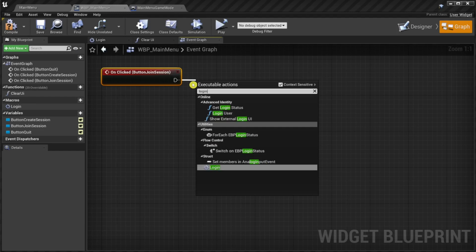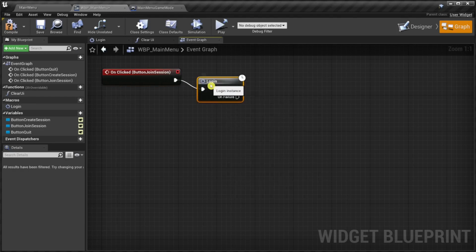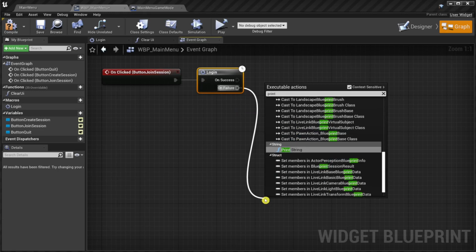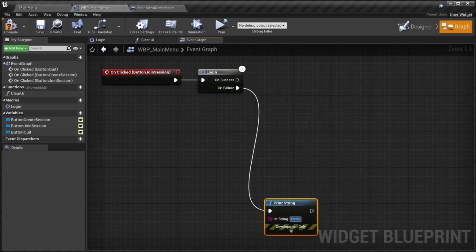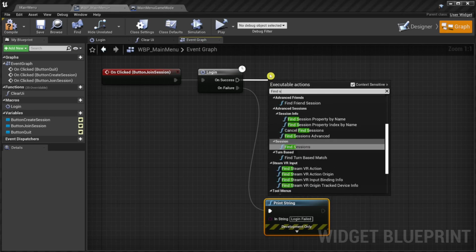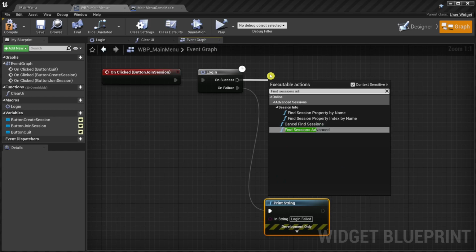It's right at the bottom. Okay, on failure, we print an error message. On success, we are trying to find a session that was created by another player using the Find Sessions Advanced Blueprint node.